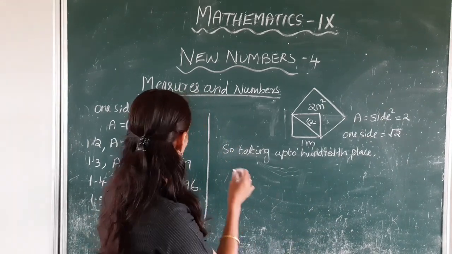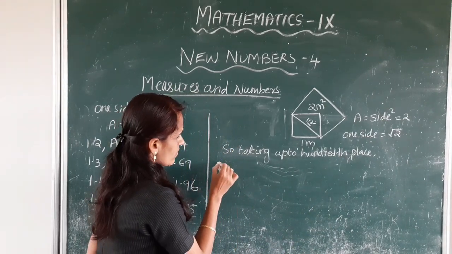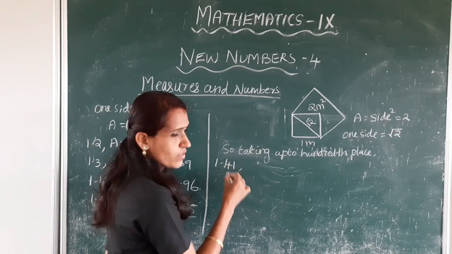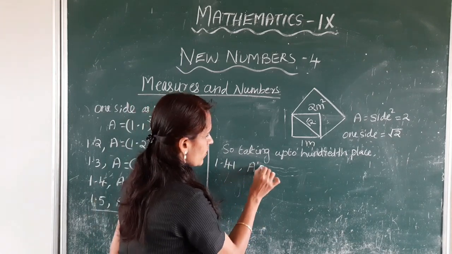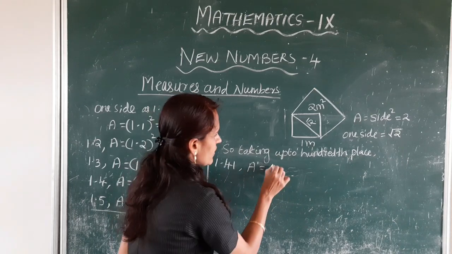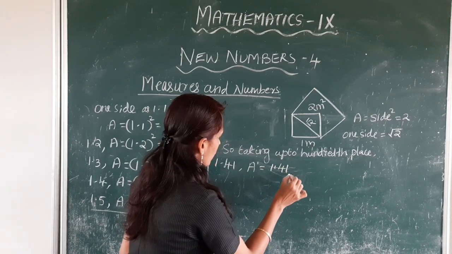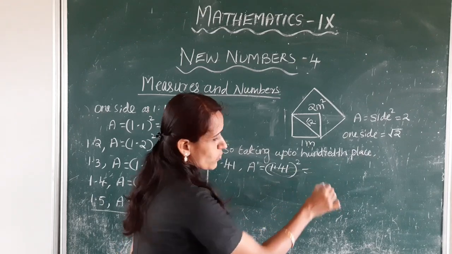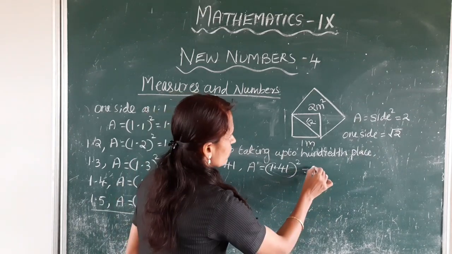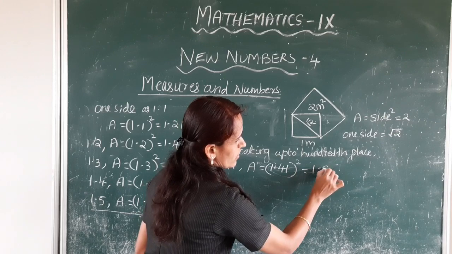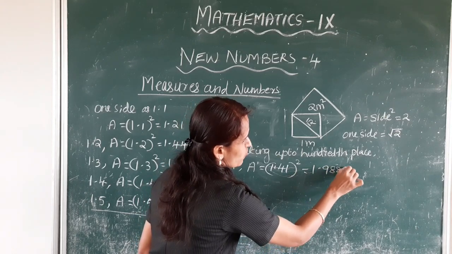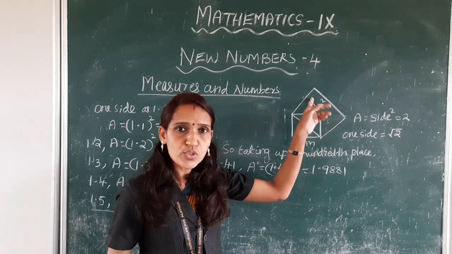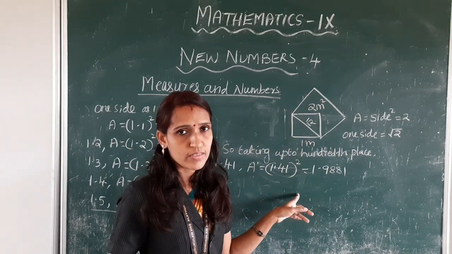Place. One side is taken as 1.41. Area is equal to side square, that is 1.41 whole square. This is equal to 1.9881. This is closer and closer to 2 meter square.